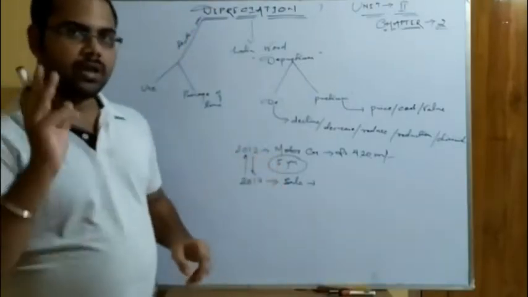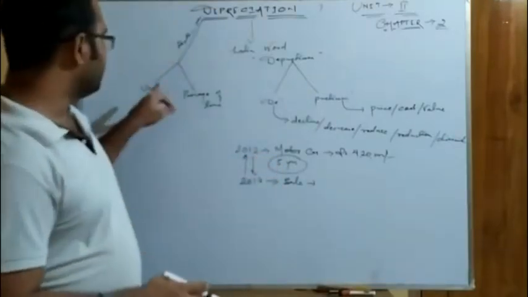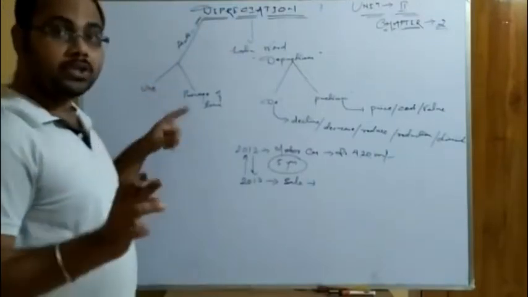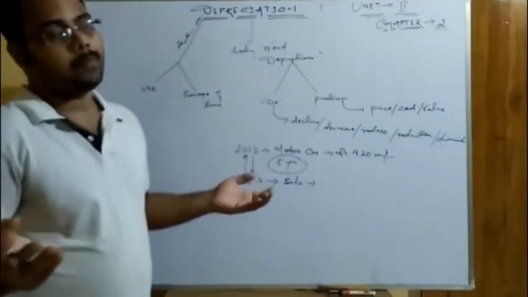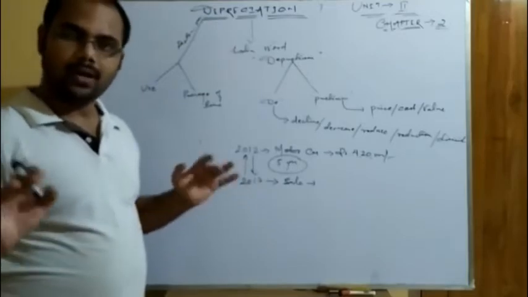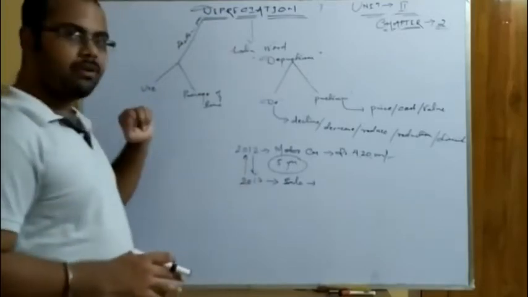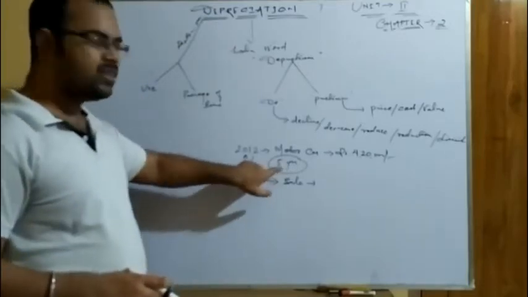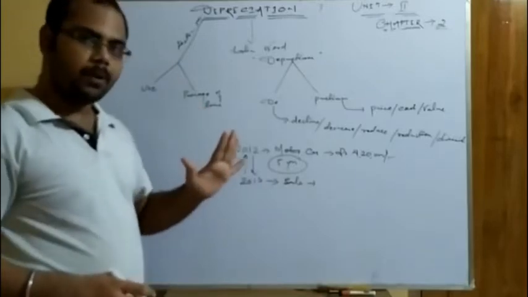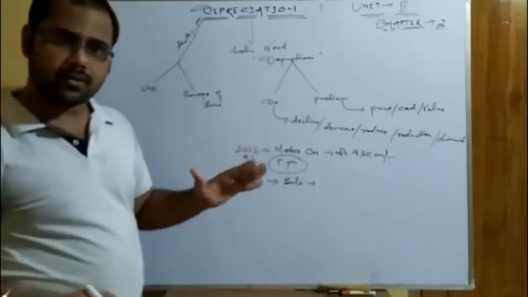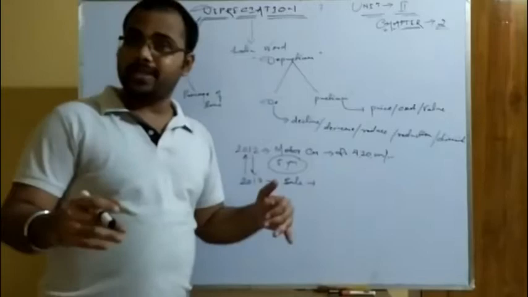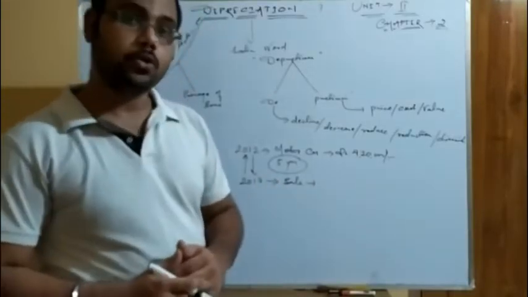First of all, see the two important factors: use and passage of time. Use is invisible, and the passage of time also. Clear? So use and passage of time. What is the passage of time? The time factor is 5 years. For what purpose have you taken the car for 5 years? You have used it, and the time taken for your use is 5 years.